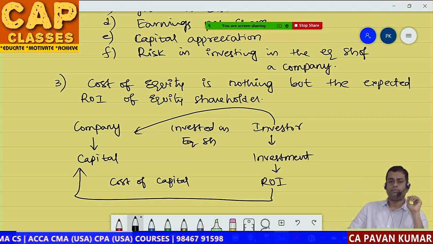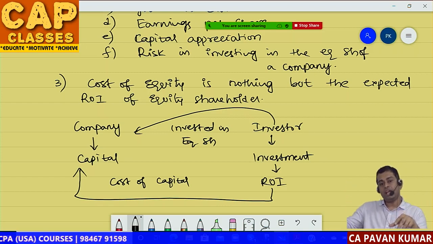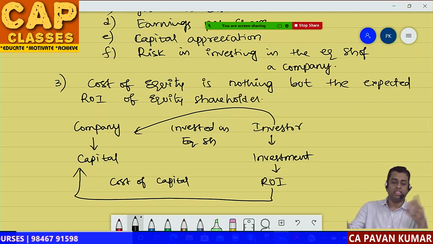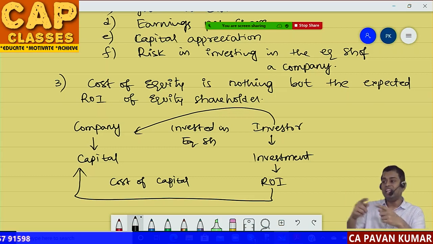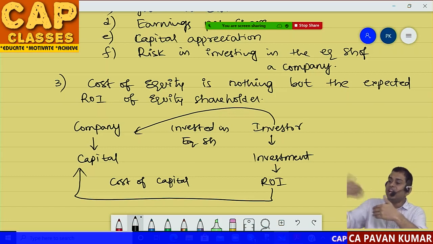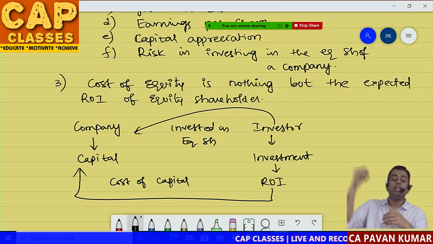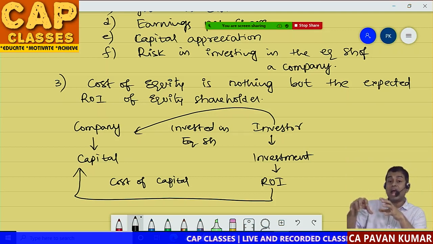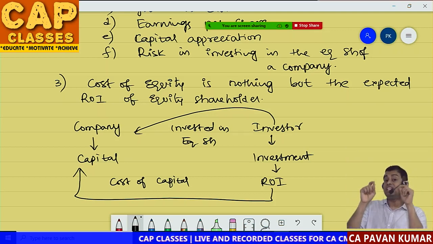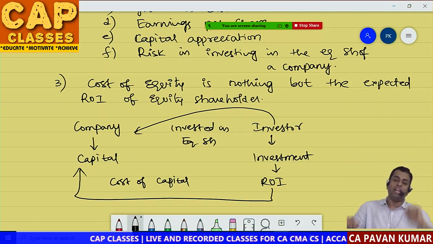For example, in these 25 years, every day people are buying shares of Infosys, every day people are selling, but it is the secondary market, no? One investor is selling to another investor. Pavan is selling to X, X is selling to Y, A is purchasing from B, C is buying from D. So transactions are happening between investors, but transaction is not happening between shareholder and the company.